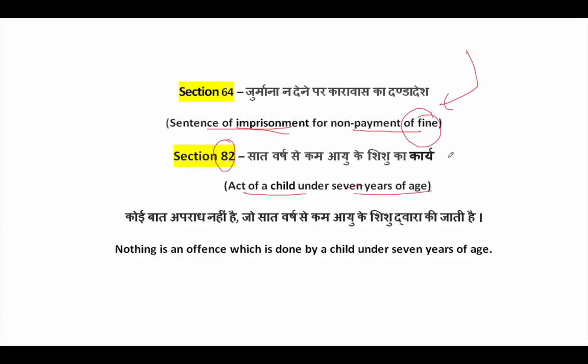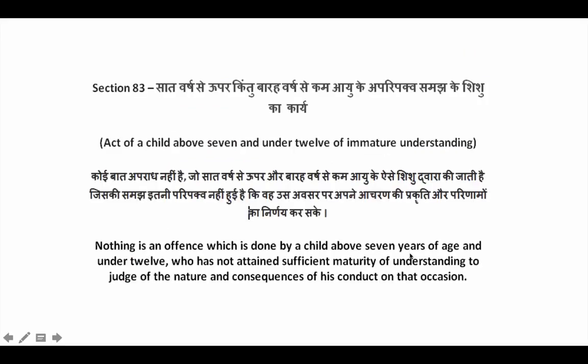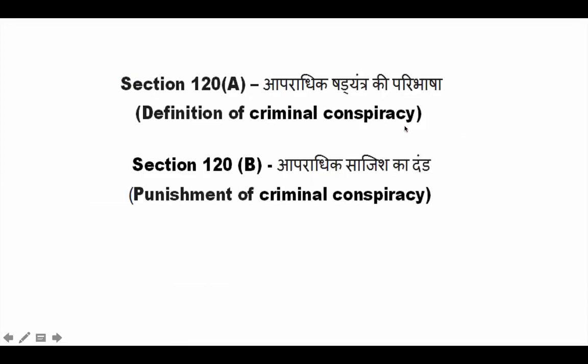Then section 82 is act of a child under 7 years of age. So if any child commits an offense, it is not technically called an offense. So the definition is nothing is an offense which is done by a child under 7 years of age. And similarly, section 83 also protects young children. So act of a child above 7 and under 12 is said to be act of immature understanding, and therefore it is not an offense.